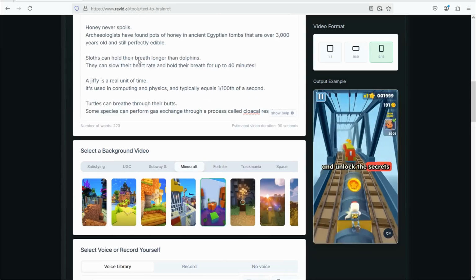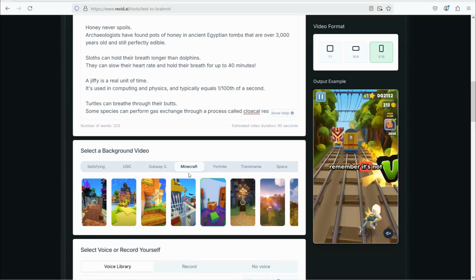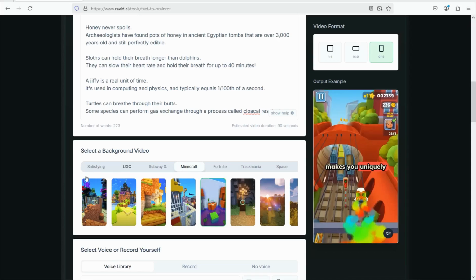So you can upload your text here, just get it from ChatGPT. And as for selecting a background video, here you can find different types, either for Fortnite or for space, UGC, satisfying backgrounds, videos, and so on. And for sure, if you select one of these amazing tabs like this one, Subway, you can find different templates or different videos, as you observe.